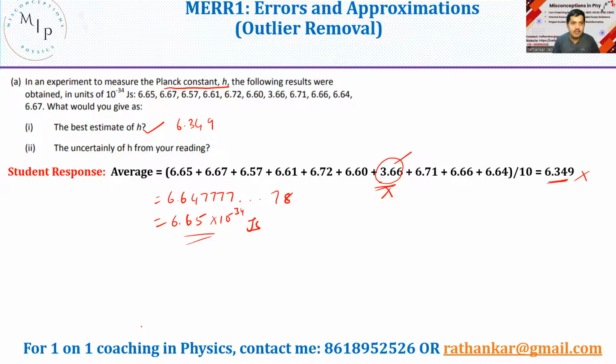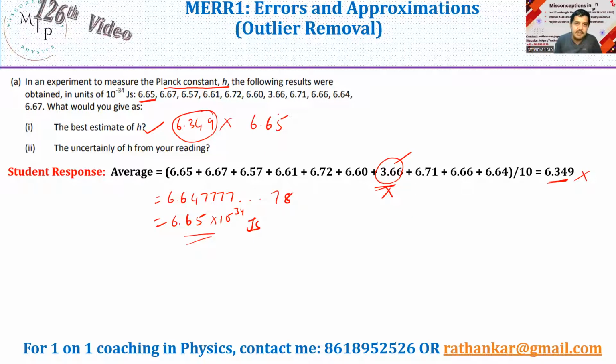Now, the thing that you need to note down here is, while you write an answer like this, the first thing is you should truncate it appropriately. Some of you might think, okay, I will truncate it to 6.648, which is incorrect. The reason is because you have only 3 significant figures here. You should keep this only in 3 significant figures. Never estimate it to more than that, or less than that. The answer here is not this, but instead is 6.65.